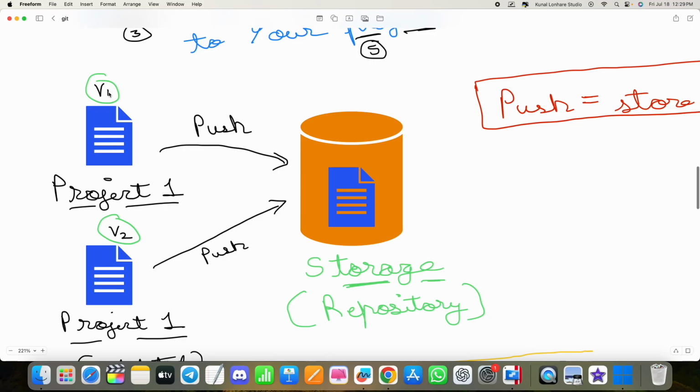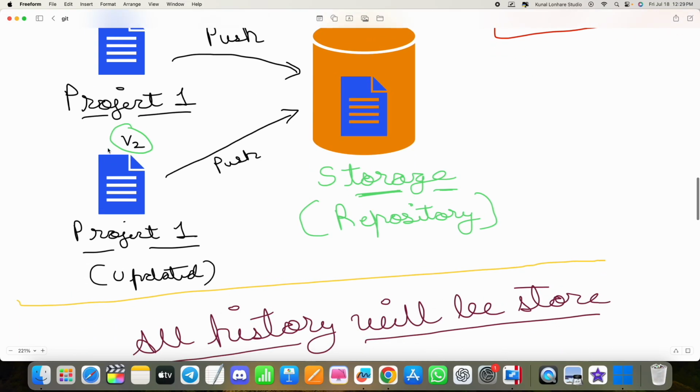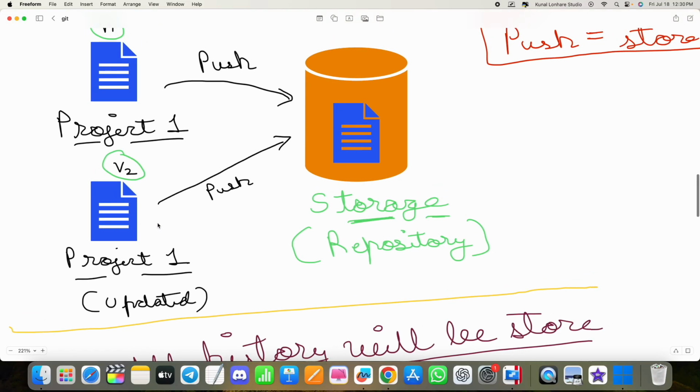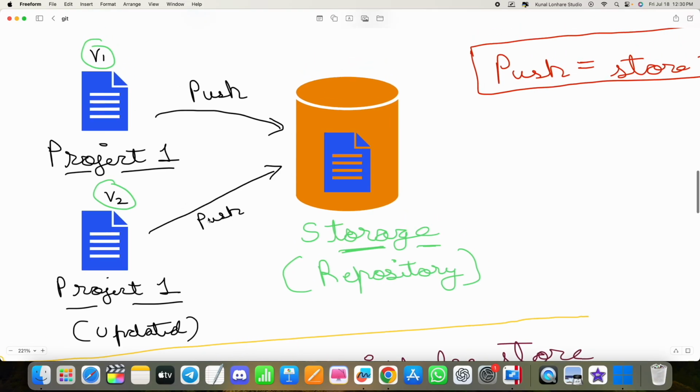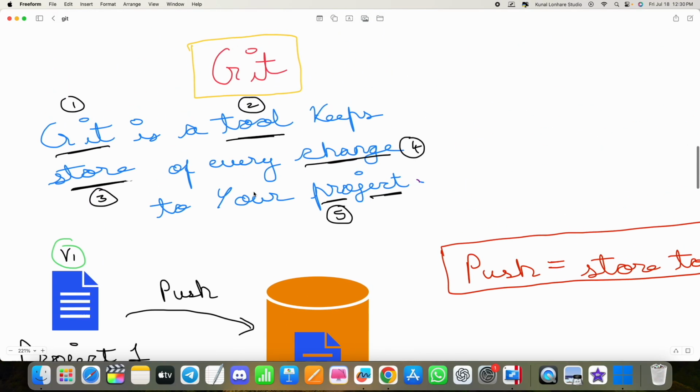Suppose this v1 is our base project, and I push, that means I store that to the repository. Let's say in future I update this same project one, so project one has become version 2. This is the updated, or the latest one. I again want to store this to the repository, and I can do that very easily with Git. I can also store the updated version of the project. So this is where Git is very useful.